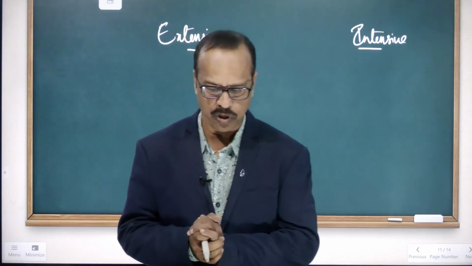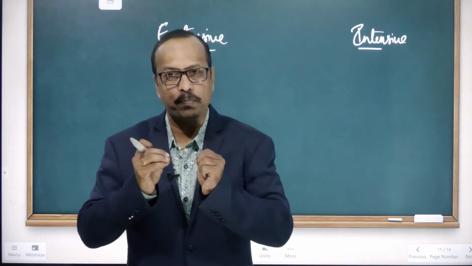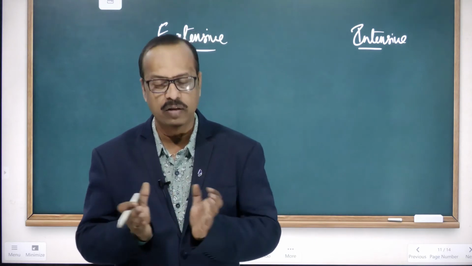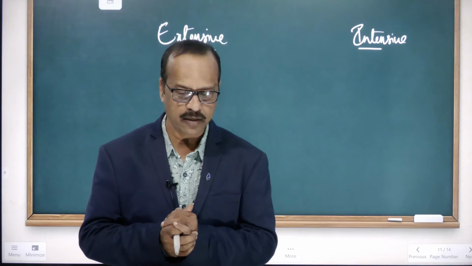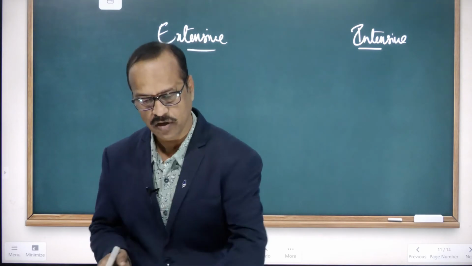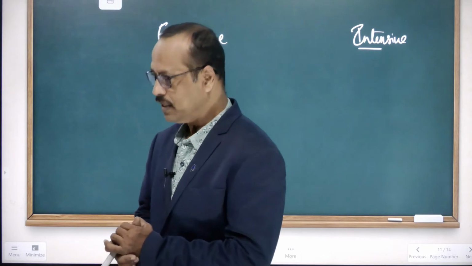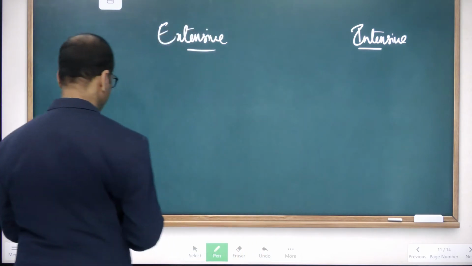Extensive property means what? The property which depends on the quantity of matter present in the system. For example,